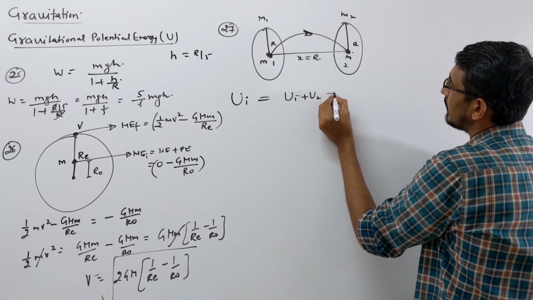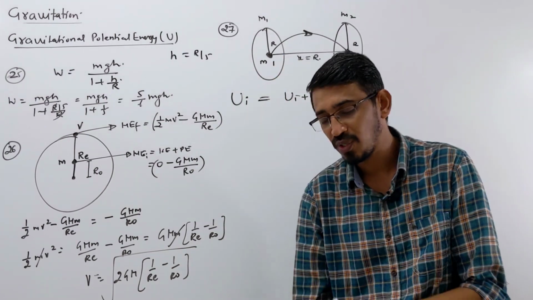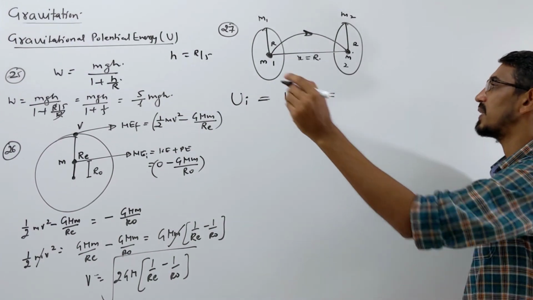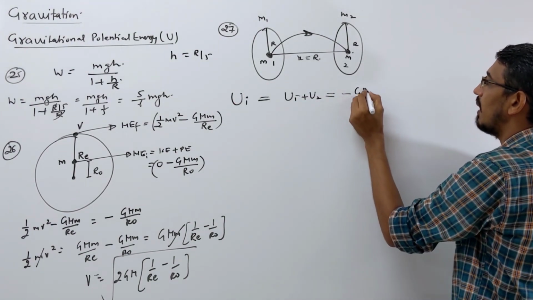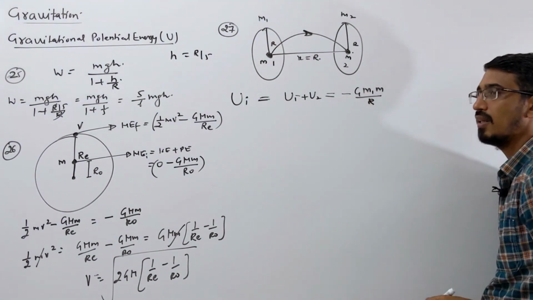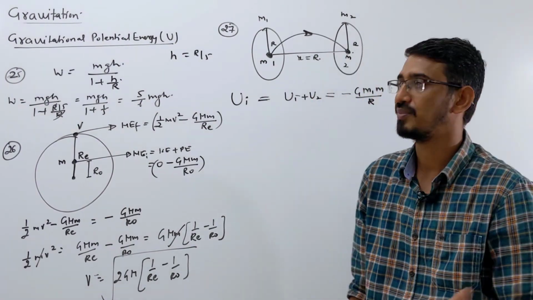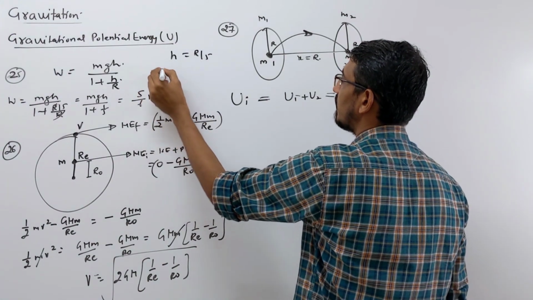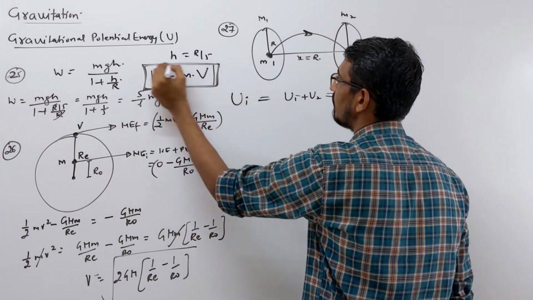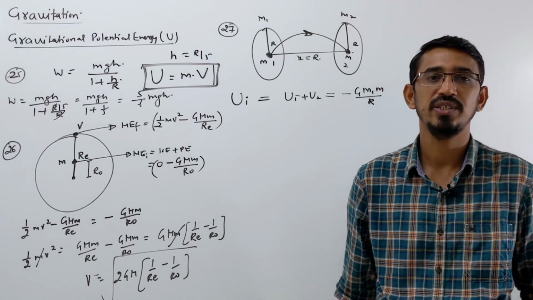Now we are interested in knowing the potential energy due to ring 1. The potential energy formula is minus G m1 m upon r, and the radius of this ring is r. Potential energy you can also write as mass into potential. That's a simpler way to understand it, if you are confused. Mass into potential is called the potential energy of that mass.